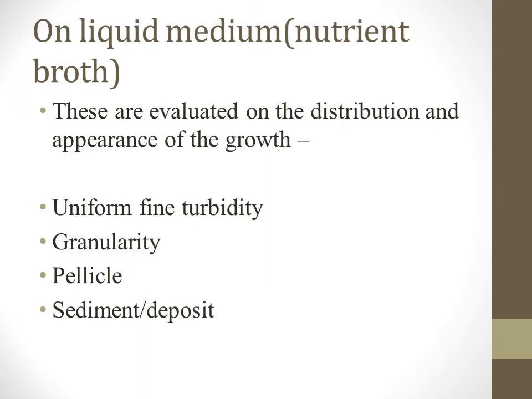These are evaluated on the distribution and appearance of the growth. The growth may appear in the form of uniform fine turbidity, granularity, pellicle formation, which will be a surface pellicle, or sediment or deposit. So all this gives you a hint regarding what type of organisms might be present in the culture.